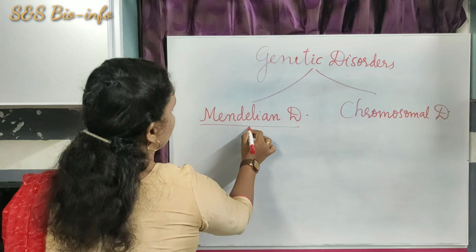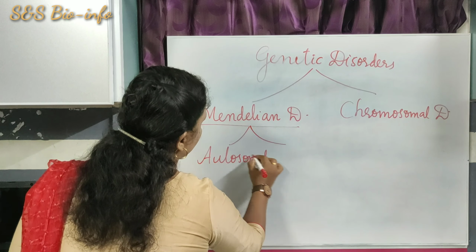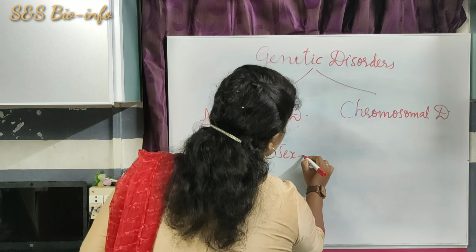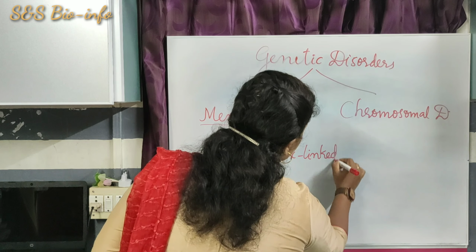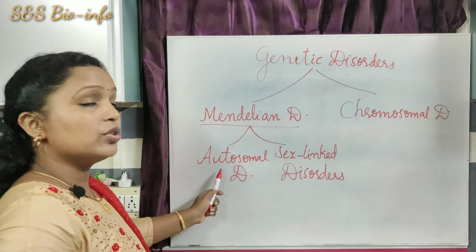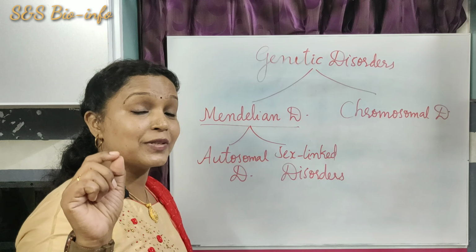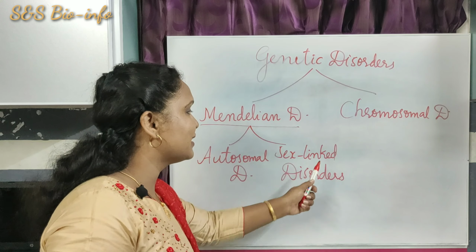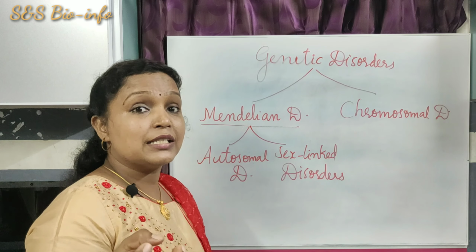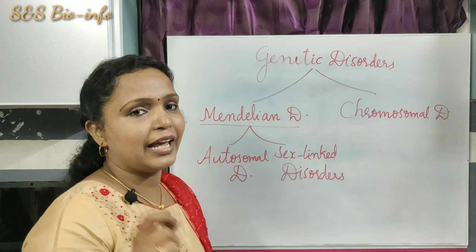What are they? Autosomal disorders and sex-linked disorders. Autosomal disorders means the disorders occur due to genes present in the autosomes, while sex-linked or X-linked disorders means the disorders that occur due to the presence of a certain kind of gene or mutated genes present in the sex chromosome or X chromosome.